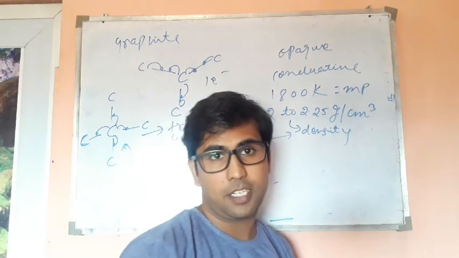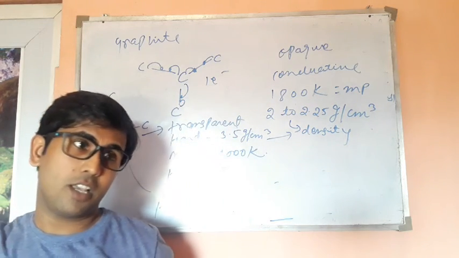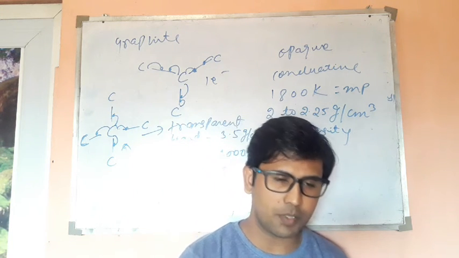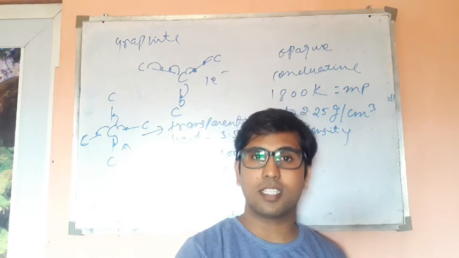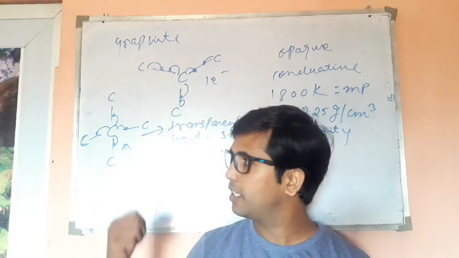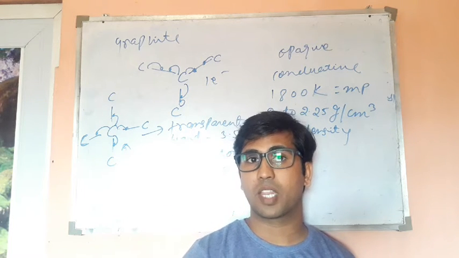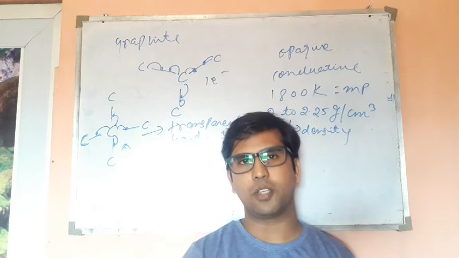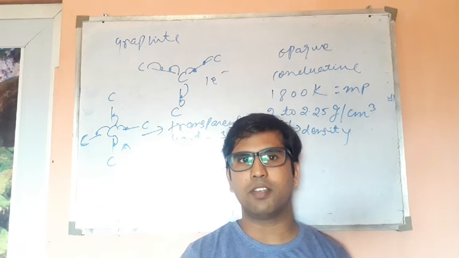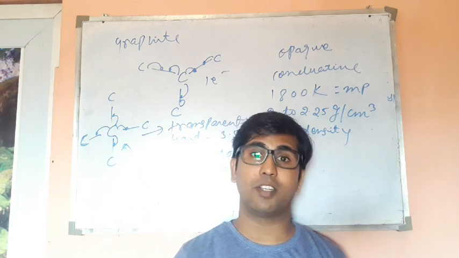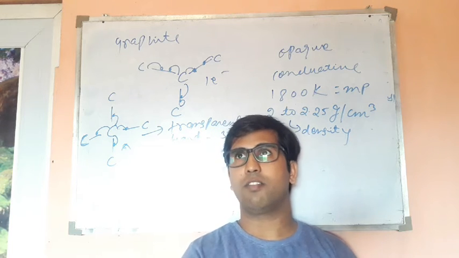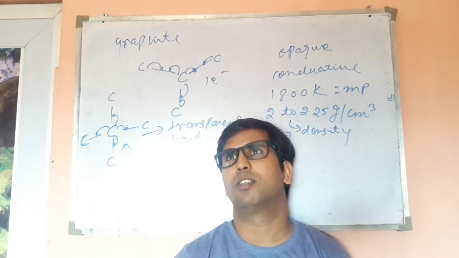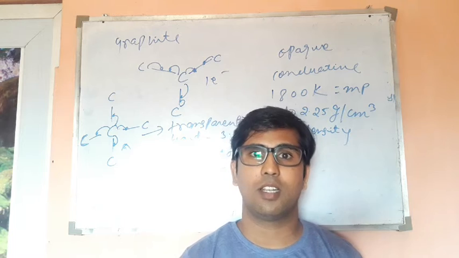Because conductive means it must have some free charges. If they don't have free charges, then how can diamond become conductive? So the difference between graphite and diamond is graphite has 3 electrons being shared and 1 unshared electron, and diamond has all 4 electrons being shared. That 1 electron changes everything, the whole scenario gets changed. That's why graphite is easily available in the form of pencils, but diamond is available in rich people's homes, or in the goldsmith's shop, like in our shop.